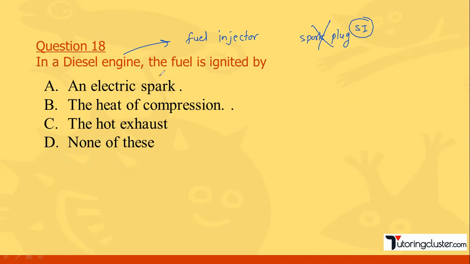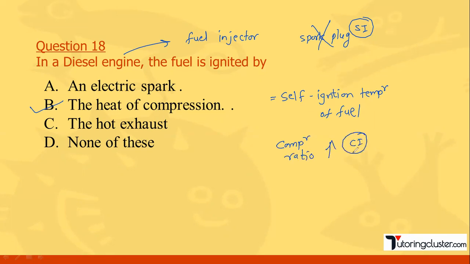Compression ratios are higher in case of a diesel engine. What is the reason? Because we are compressing air so that the temperature of the air becomes equal to the self-ignition temperature of the fuel, and then we inject the fuel so that burning or combustion takes place. So basically it's the heat of compression. Please remember the self-ignition temperature of fuel. That's why the compression ratios are higher in case of CI engine.